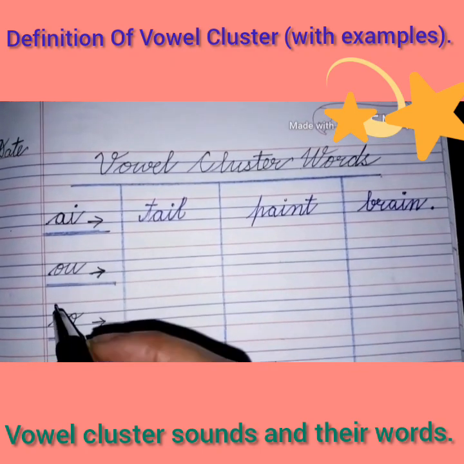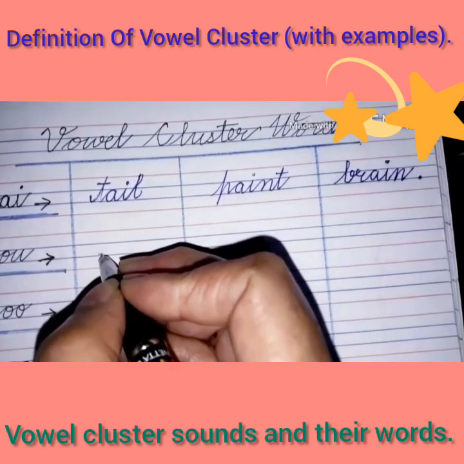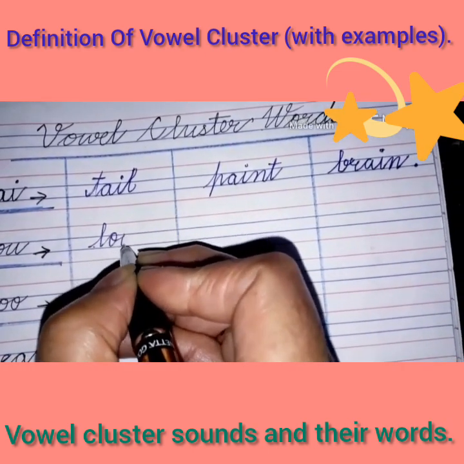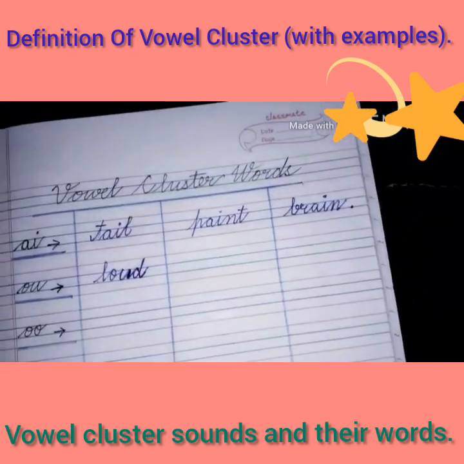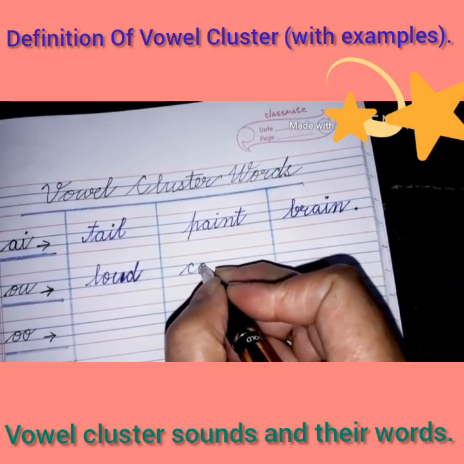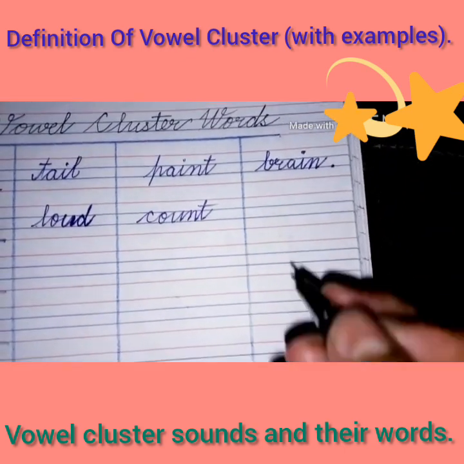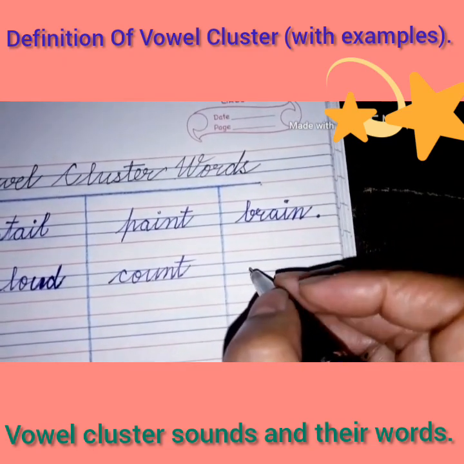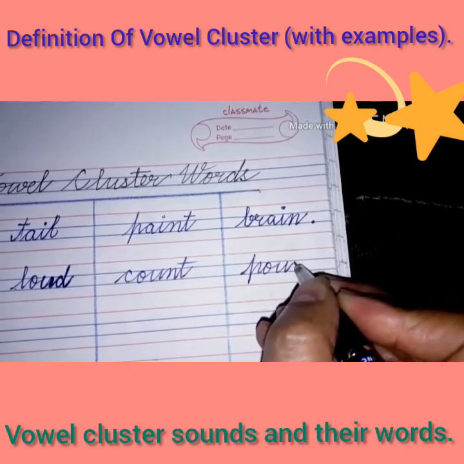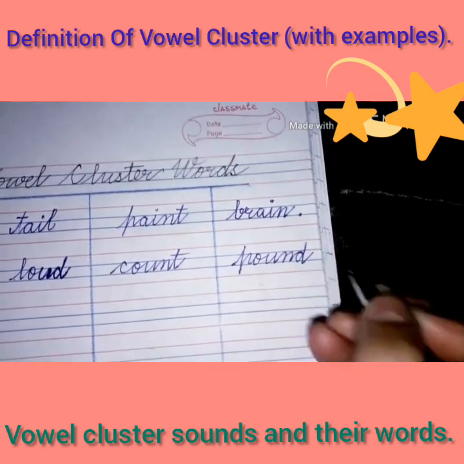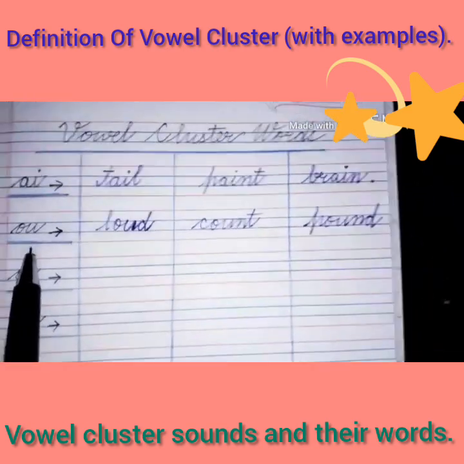Okay? Now come to the next sound, OU. So you will write here LOUD, loud. COUNT, count. And POUND, pound. So children, we have written three vowel cluster words with OU sound.